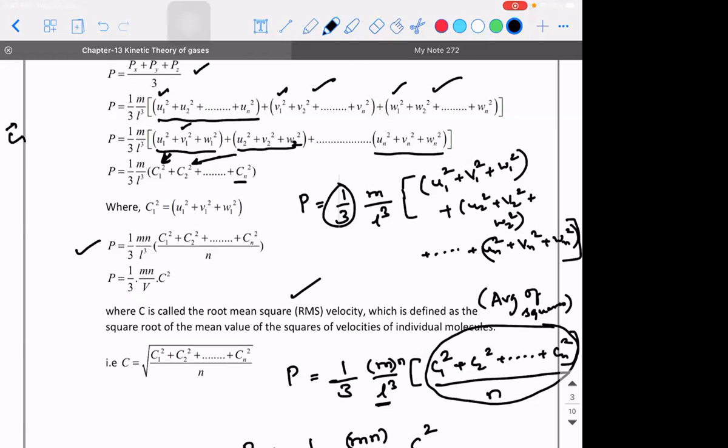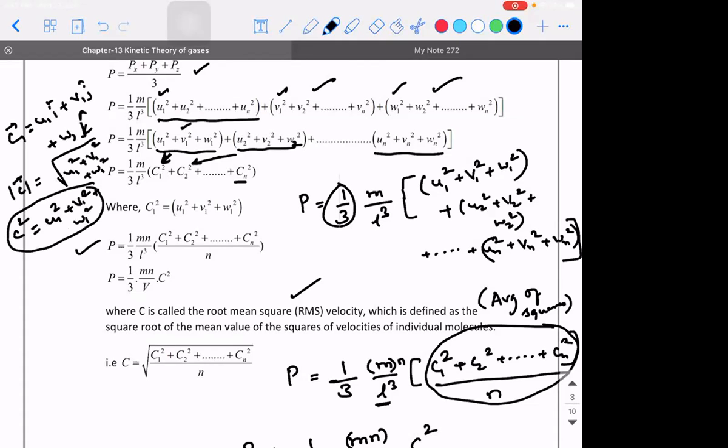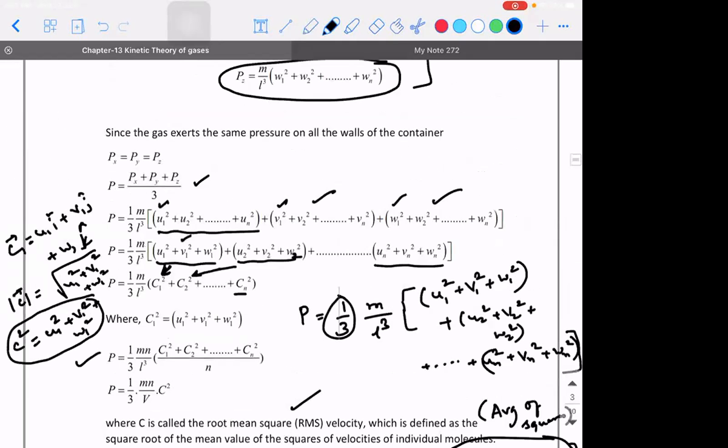Because C1 vector is U1 i cap plus V1 j cap plus W1 k cap. Then the magnitude of C will be how much? Root of U1 square plus V1 square plus W1 square. Then C square will be equal to U1 square plus V1 square plus W1 square. I hope this point is clear. If you ask me where I got this concept from, it is from the first diagram that we saw, this part.